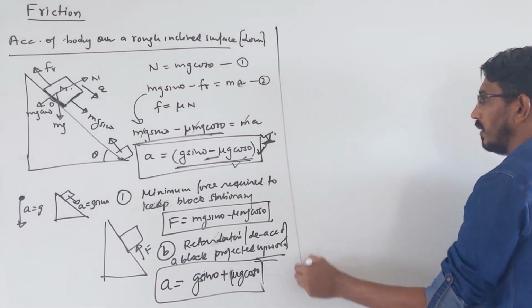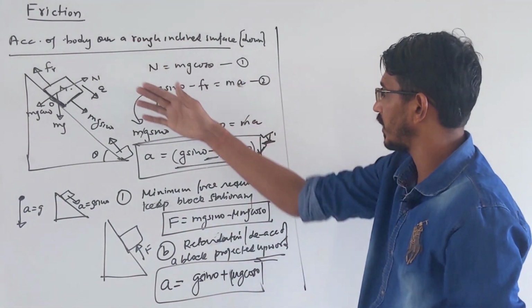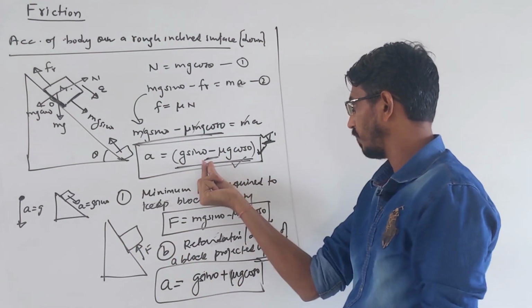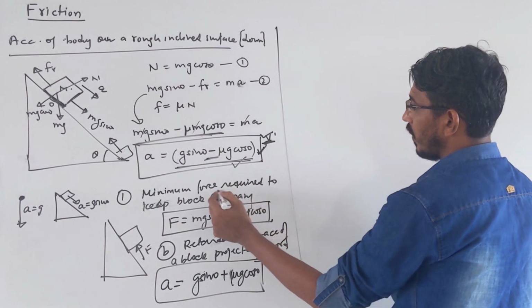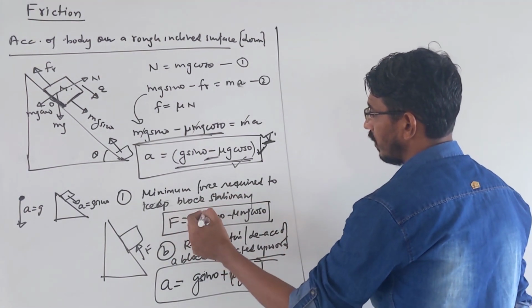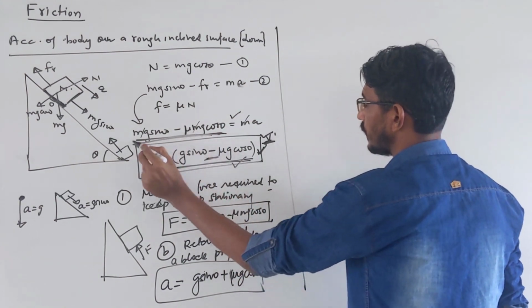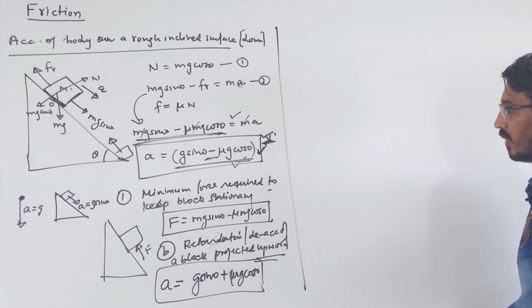Okay. So this is the acceleration of a block on an inclined surface. If you are moving downward, this is the acceleration; if you fire it upward, then what is the acceleration? So plus and minus, that's the difference here, give attention, okay? And this question, what is the minimum force required to keep this block stationary? It will simply be equal to ma, this much, correct? Okay, this is also done.